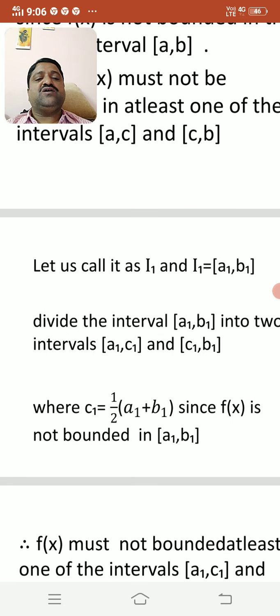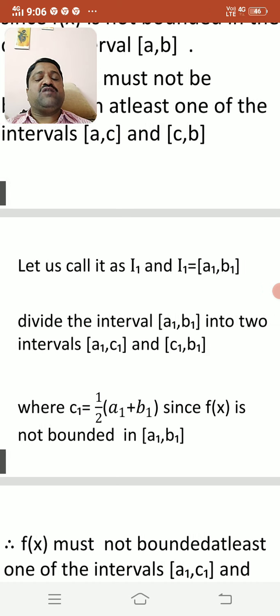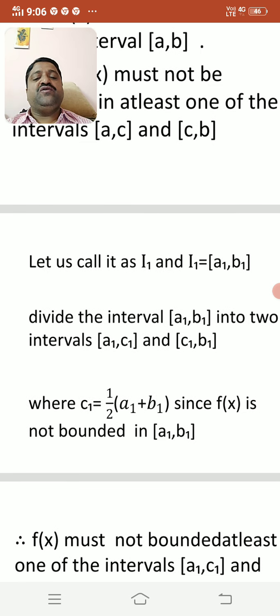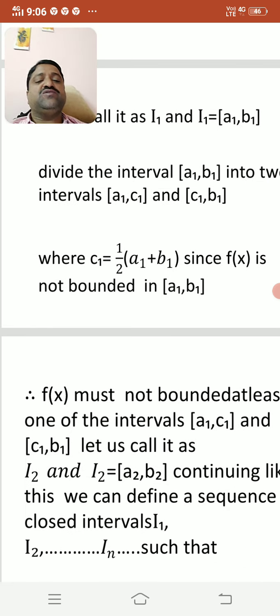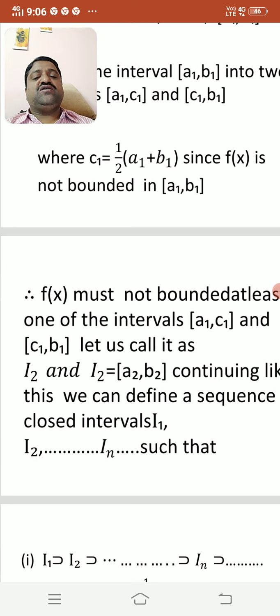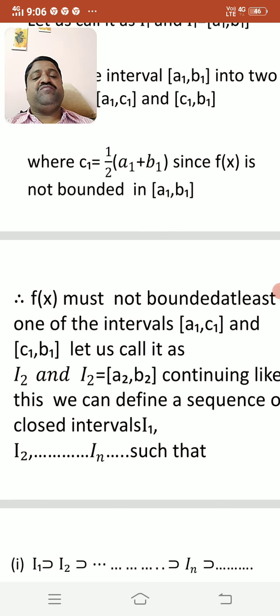Let us call it I1, where I1 is equal to the closed interval [a1, b1]. Divide the interval [a1, b1] into two intervals [a1, c1] and [c1, b1], where c1 is equal to 1/2 (a1 + b1). Since f(x) is not bounded in the closed interval [a1, b1], therefore f(x) must not be bounded in at least one of the intervals [a1, c1] and [c1, b1]. Let us call it I2, and I2 is equal to the closed interval [a2, b2].